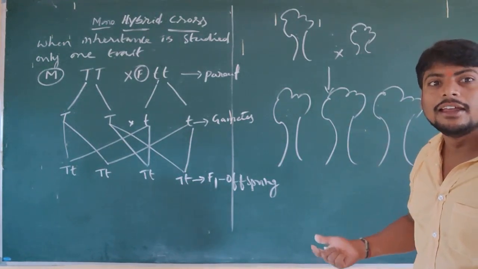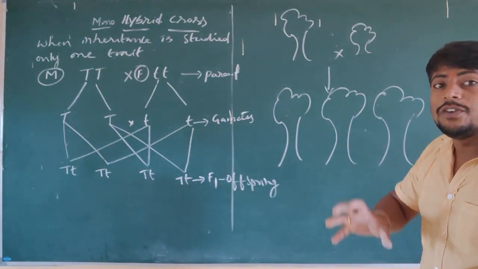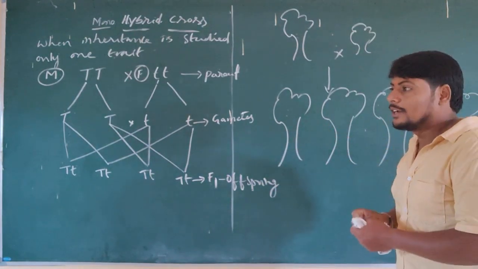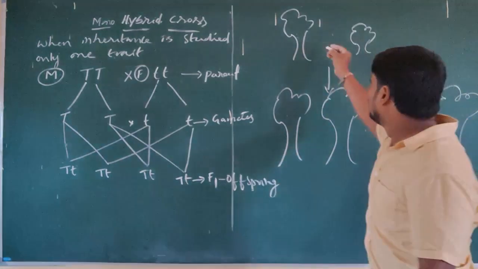But genetically, which genes are essential in the formation of tall plants? What allele combination have we taken?